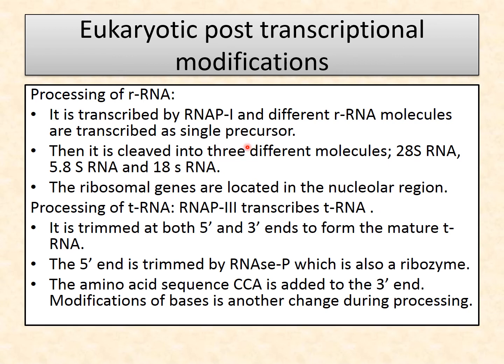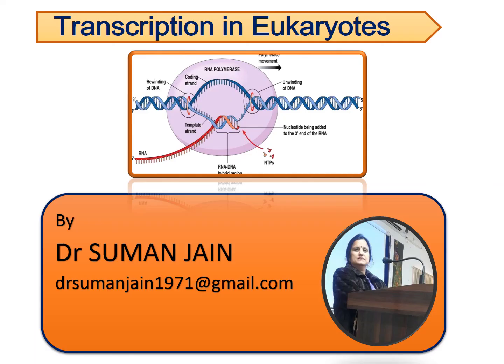They are cleaved into these three. The ribosomal genes are located in the nucleolar region and they synthesize ribosomal RNA. And transfer RNA processing requires RNA polymerase 3. It is trimmed at 5' and 3' to form a mature transfer RNA. The sequence CCA is added at 3', and the 5' end is trimmed.